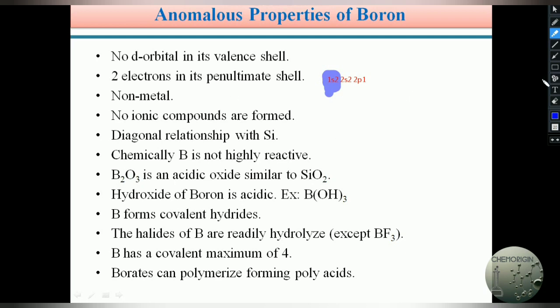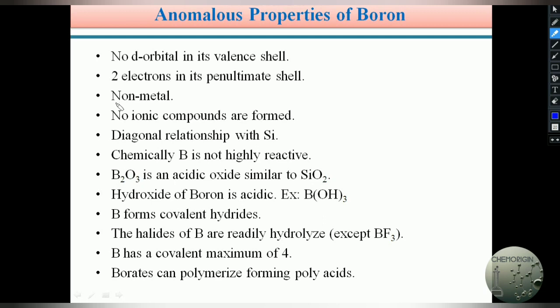Whereas if you take aluminium, the electronic configuration is 1s2, 2s2, 2p6, 3s2 and 3p1. In the penultimate shell of aluminium there are 8 electrons, 2s2 and 2p6. Similarly, in gallium, indium and thallium, the penultimate shell has more than 2 electrons. Therefore, boron shows anomalous properties when compared with the other elements in the third group.